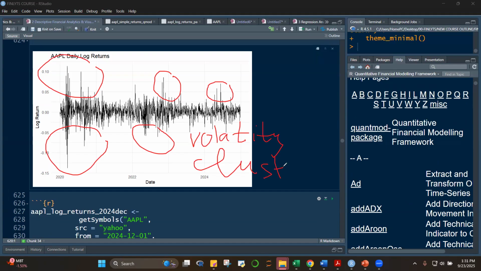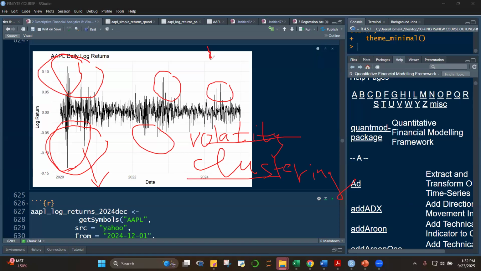And why does this happen, class? This happens when there are extraordinary events. Like for this one, class, the start of 2020, the pandemic period, right? This was during the pandemic. Okay, and also this one, during the pandemic. Volatility clustering happens when prices go down and continuously go down.